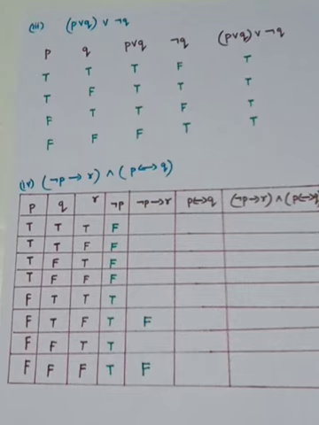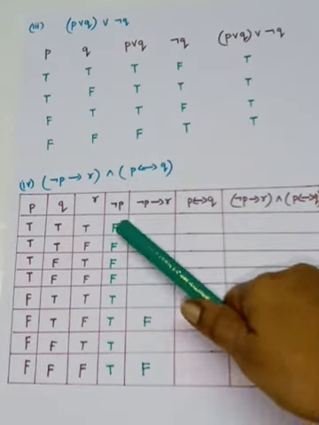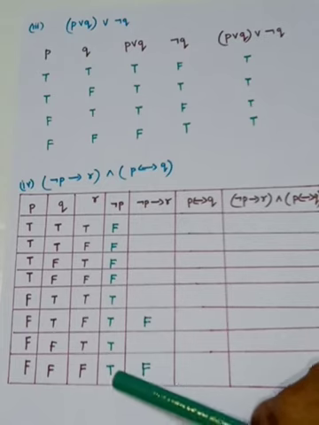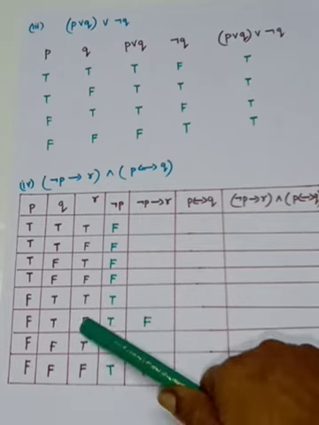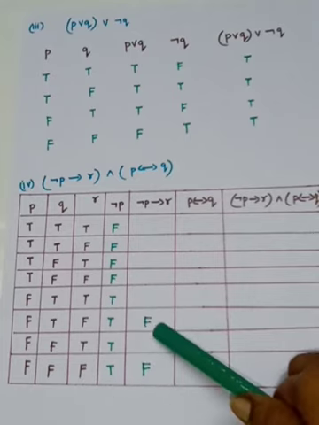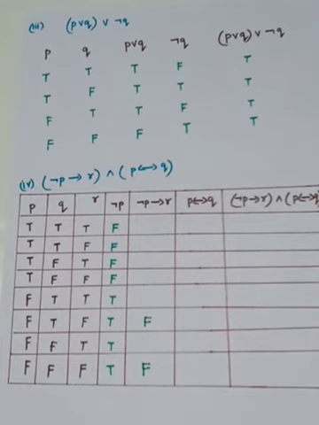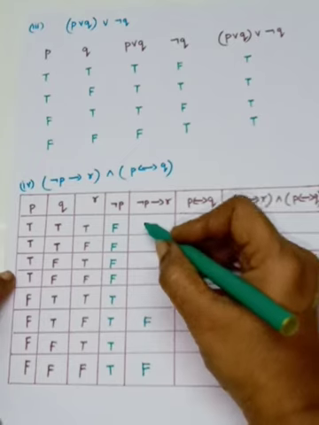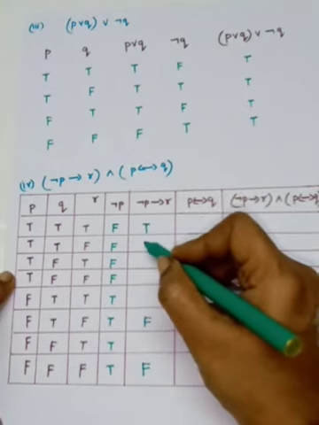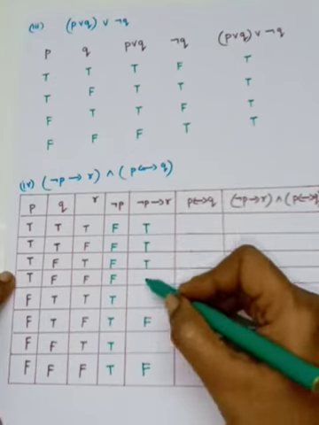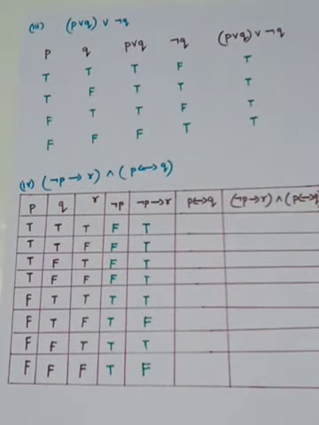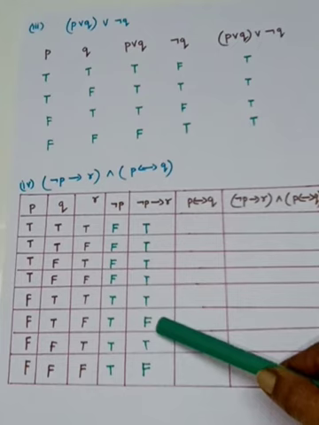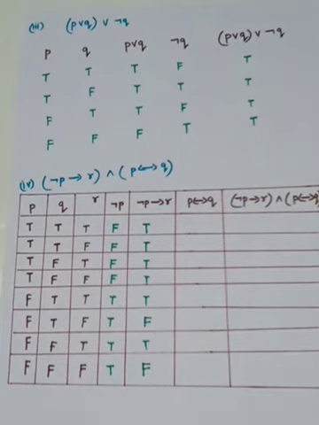what you have to search? You have to search TF. So this is the first one, here you have to see only T. What is the second one? You have to see the false. So therefore TF and TF you have written false. For other things it is true only. So here you have to write true, true, true, true. Here also true, here also true. So this is the one. First you fill up TF as false, and the other things you have to write as true.